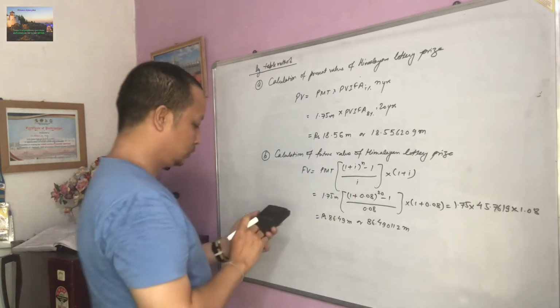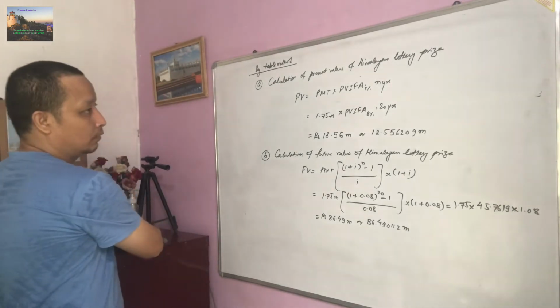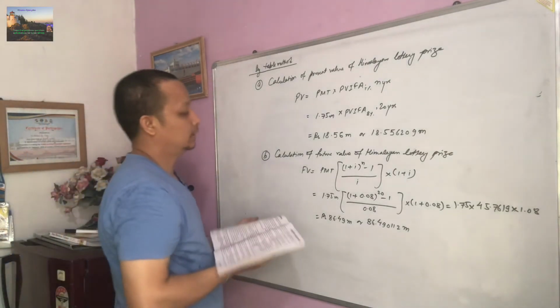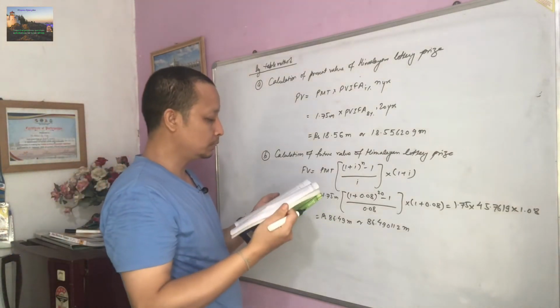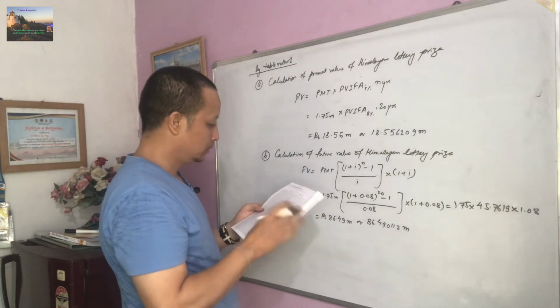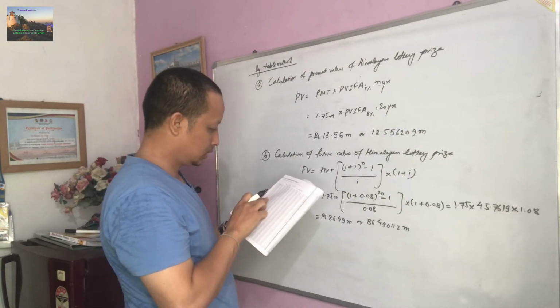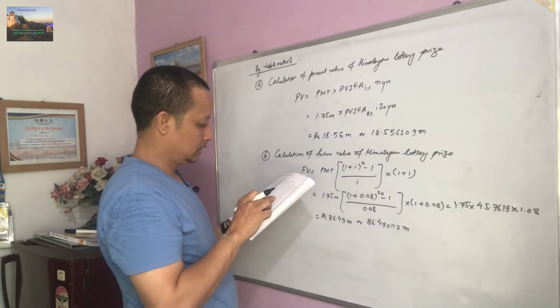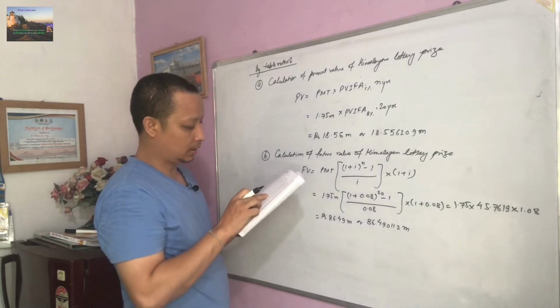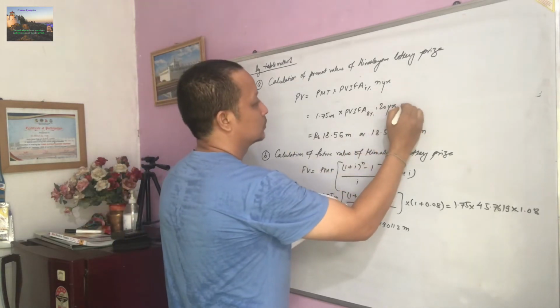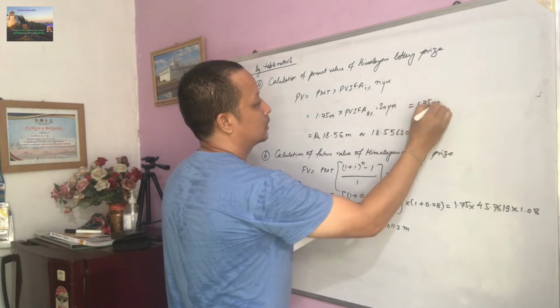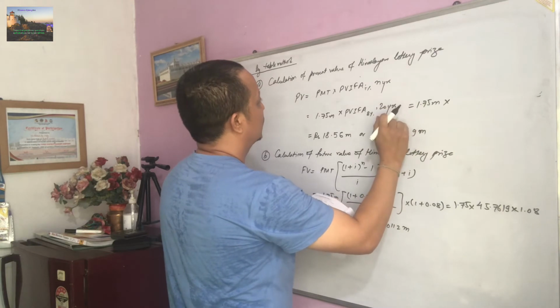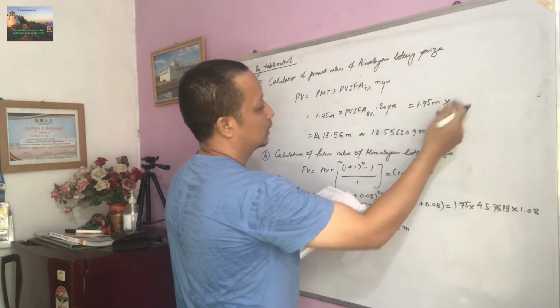So you have to look at the PVIFA table for solving this by table method. See PVIFA table 20 years, 8% is 9.8181. So 1.75 million into